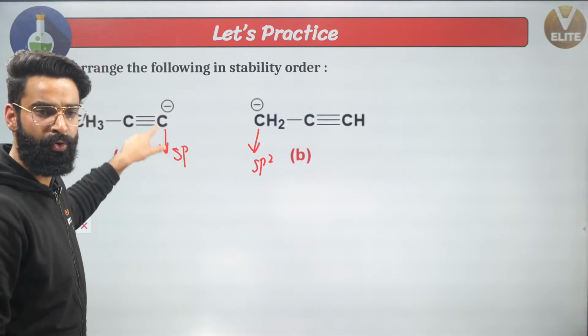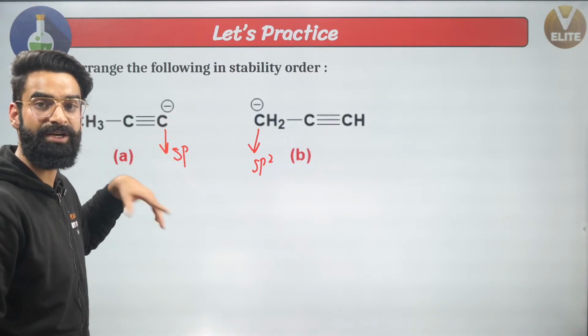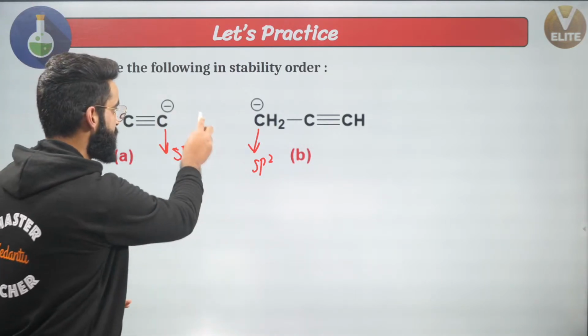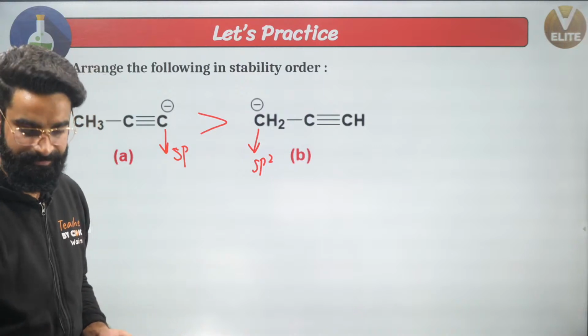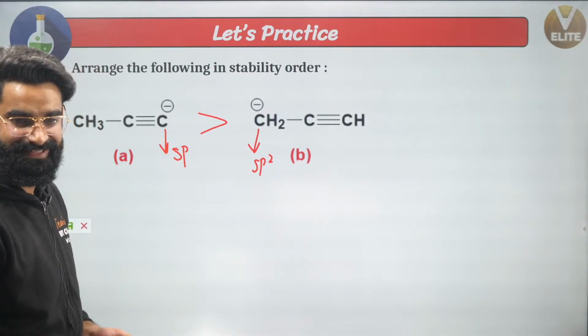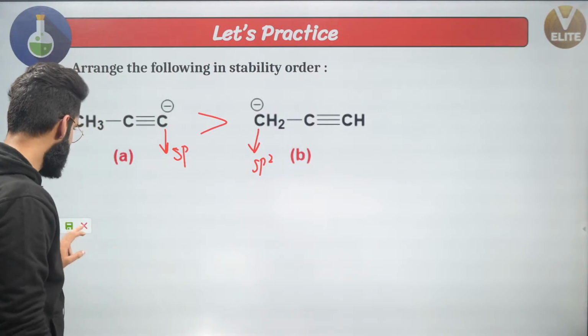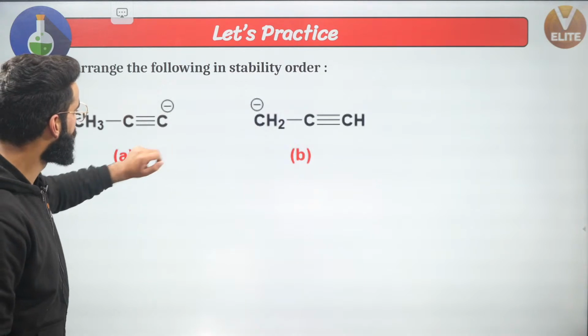Over here, I'll say more is the s character, more the electronegativity, right? Negative charge on an electronegative element is more stable. So the first one is more stable than the second one. Yeah, I can say that. Correct? Exactly, guys. Perfect. All right, let's move on to this one, okay?